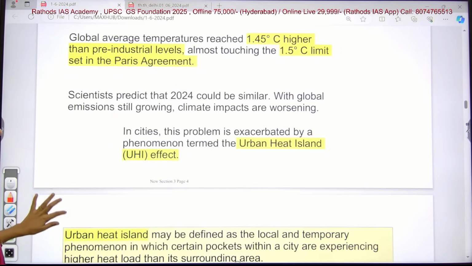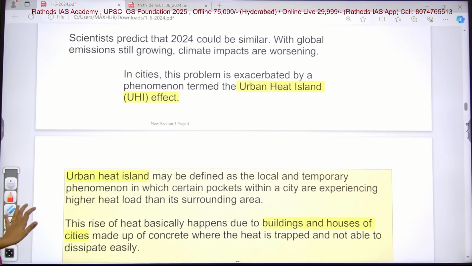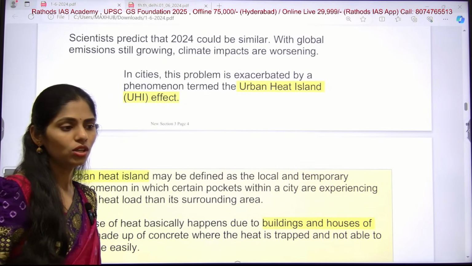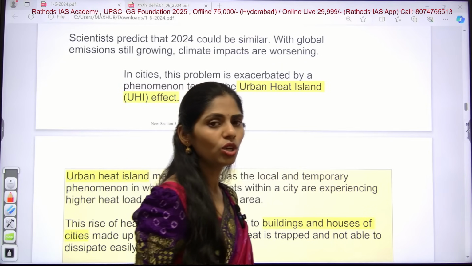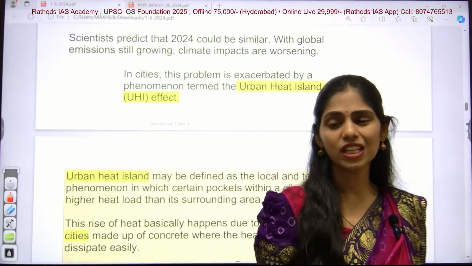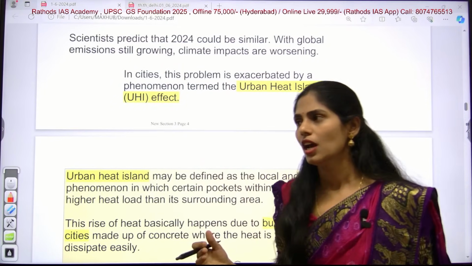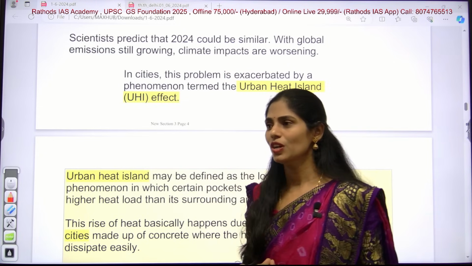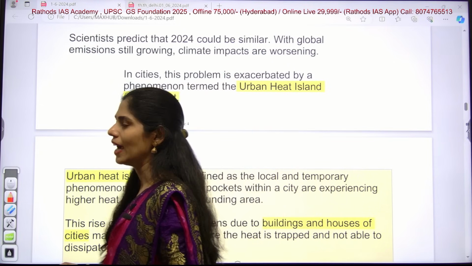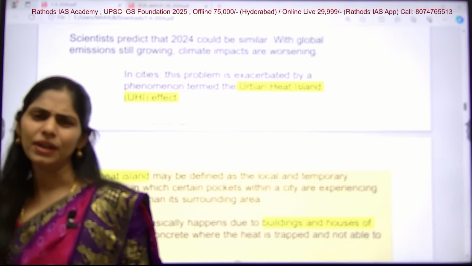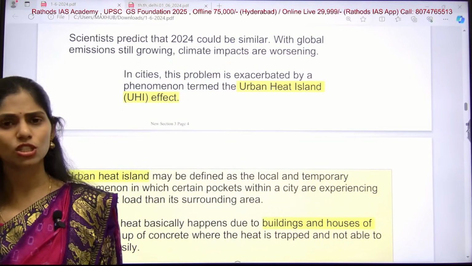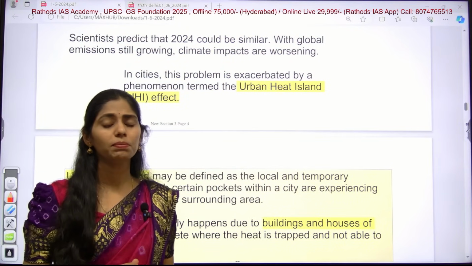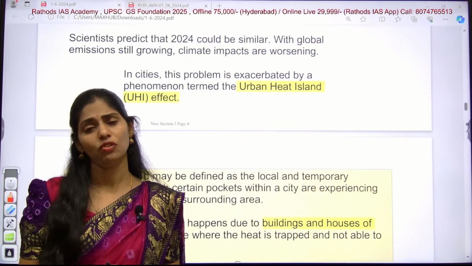And in cities, this problem is exacerbated by a phenomenon called the urban heat island. If you see urban areas, what is going on? There is expansion of buildings. You can see buildings with more than 30 floors in areas where IT parks are located. For example, in Hyderabad, you can go to the Hi-tech City Gachibowli region. You can see the buildings are very, very tall.